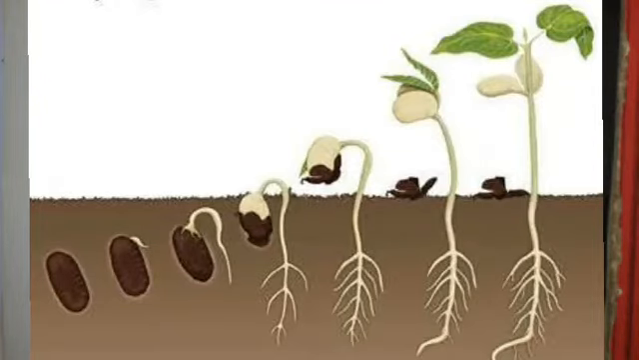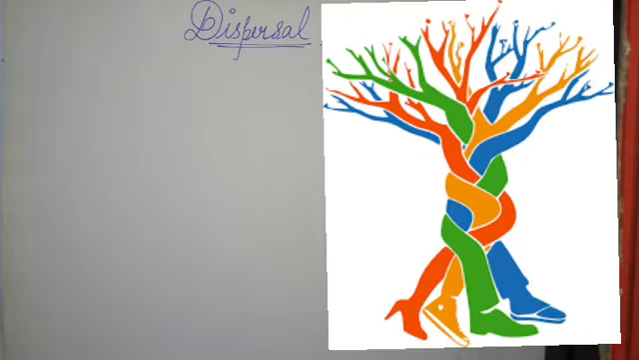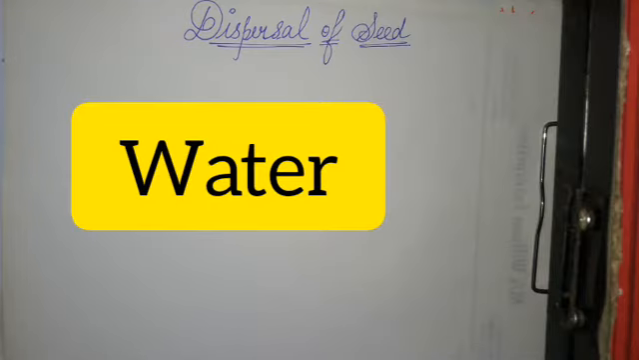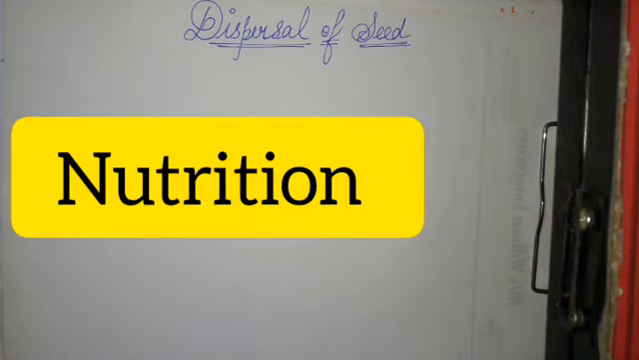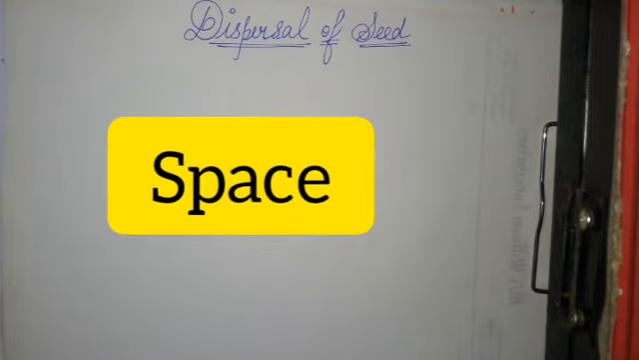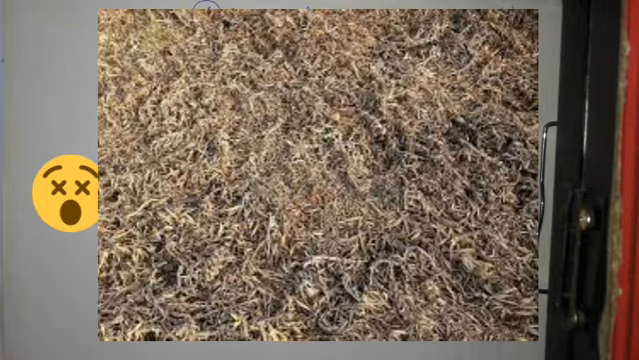In the previous video, I explained how plants grow from seed. I also told you if you sow seeds close to each other, they will compete for air, water, light, nutrition, and space to grow. And as a result, many of them would die.